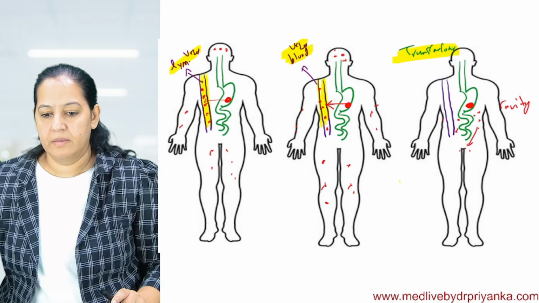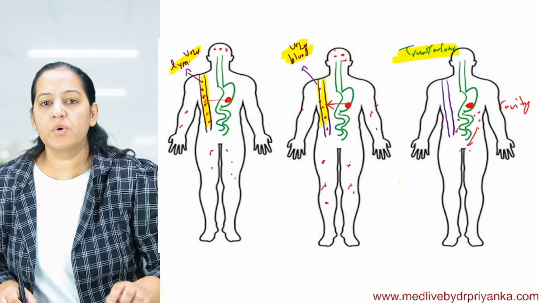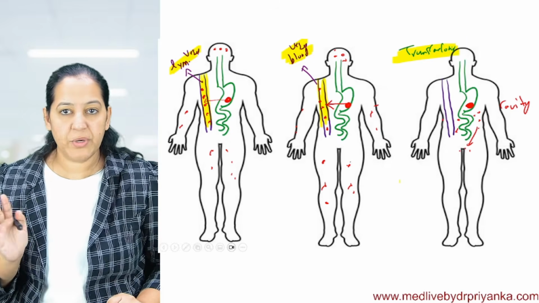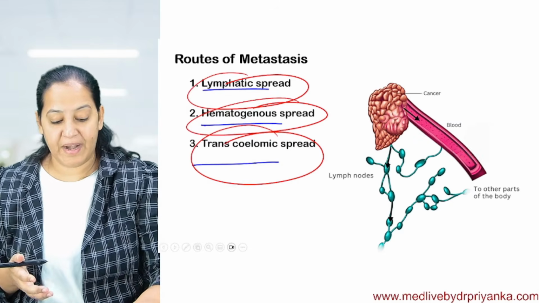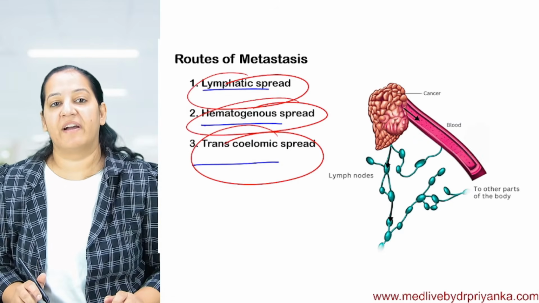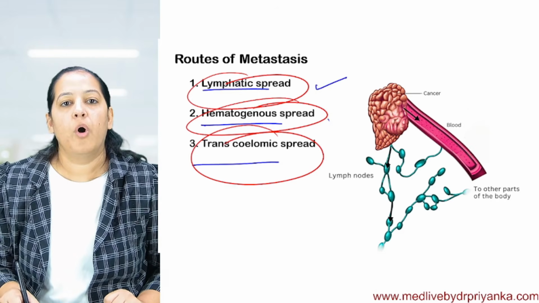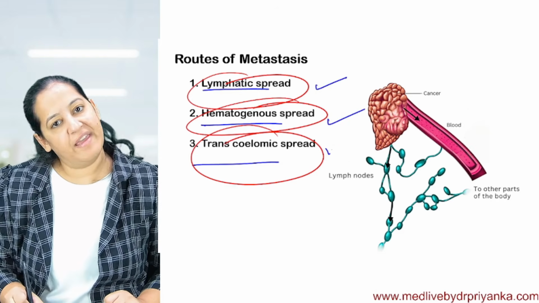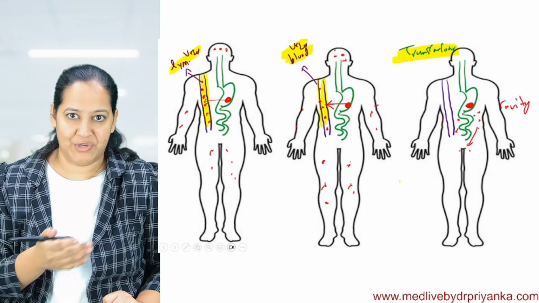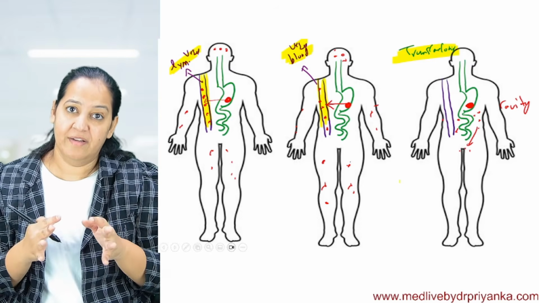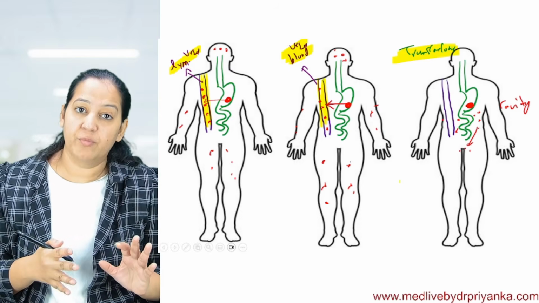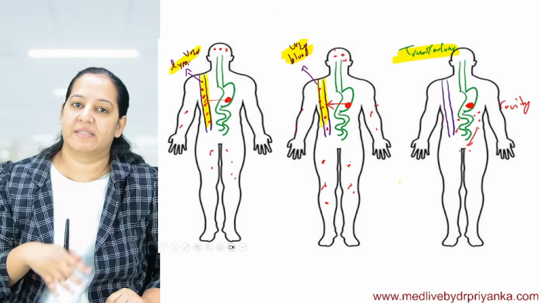Okay. Chalo. So these are the three routes. Can you see the three routes? The three routes of spread of metastasis. Metastasis spreads via three routes: either the lymphatic route, or the hematogenous route, or via a cavity. That is the transcoelomic route. You can see all the three routes. So the primary tumor sheds cells, and the cells of the primary tumor spread and form multiple secondaries in various organs.